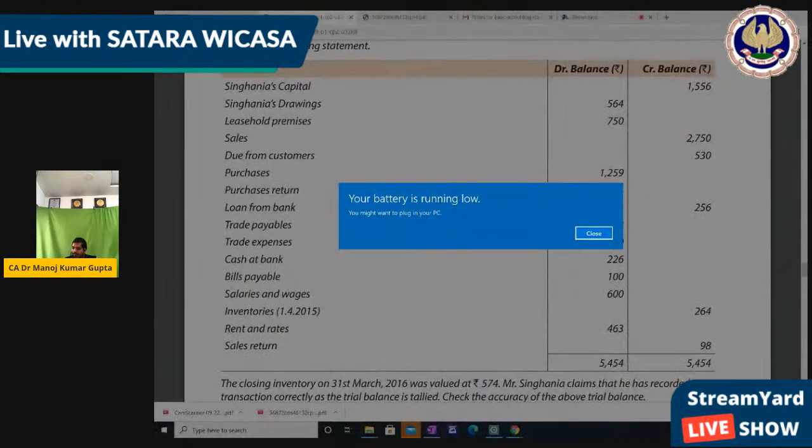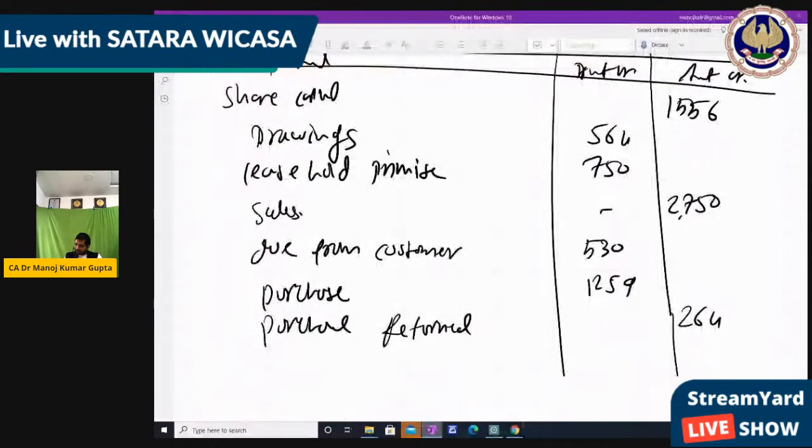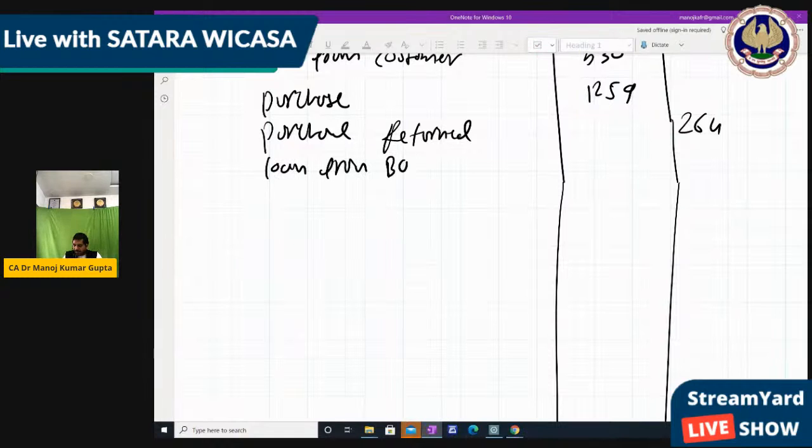Next, loan from bank 256. It's correct, and it's a credit side item. Loan from bank 256.